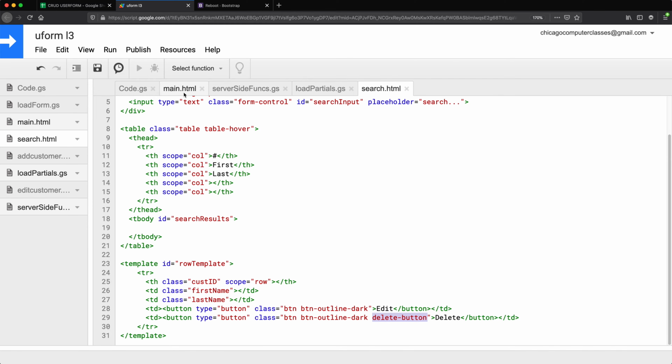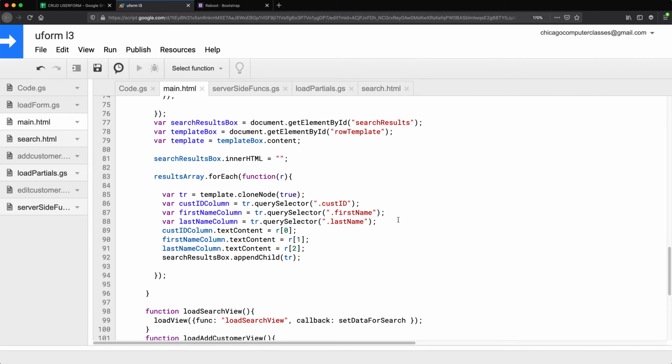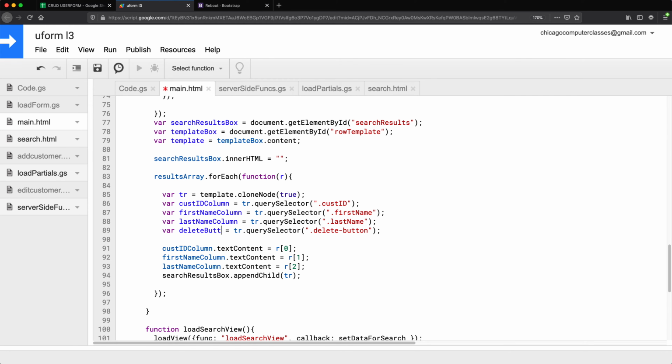So we'll go back to our script where we do all of this, and we're going to add a line here. And that's that class, delete button. So what we want to do with this delete button, we want to add a data attribute with that customer's ID.